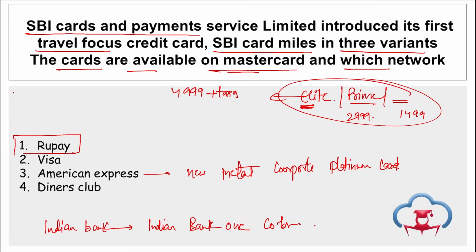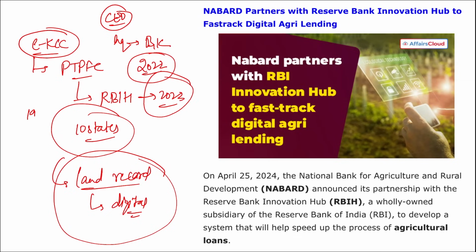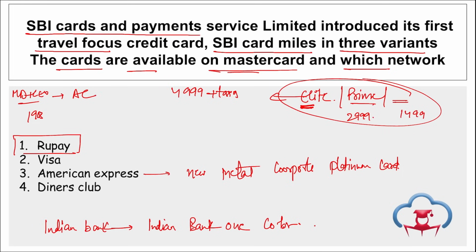Then if we talk about SBI Card and Payment Services Limited, who is the managing director and chief executive officer here? Abhijit Chakravarti. It was established in 1998 and the headquarters is in Gurugram, Haryana. Right, in Gurugram, Haryana only is the headquarters of the International Solar Alliance.